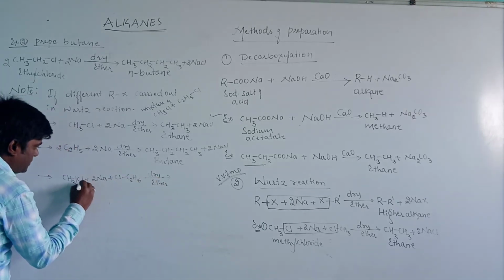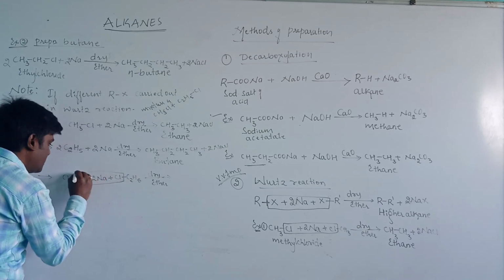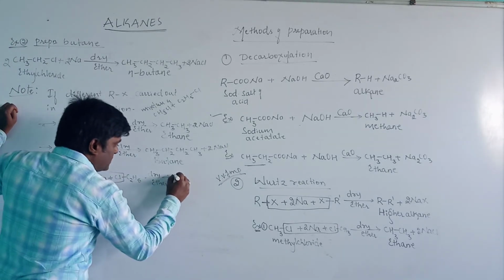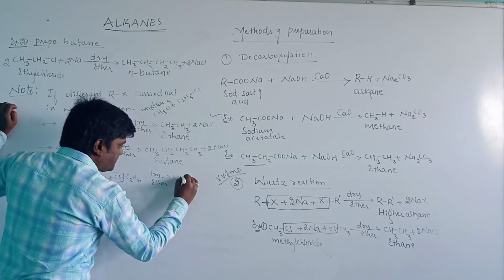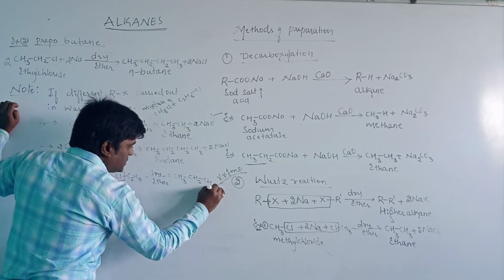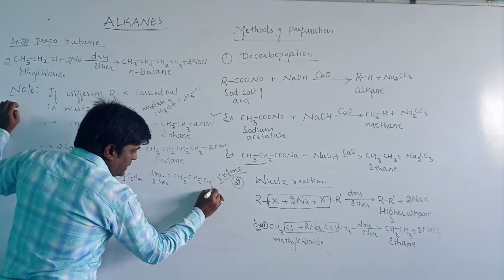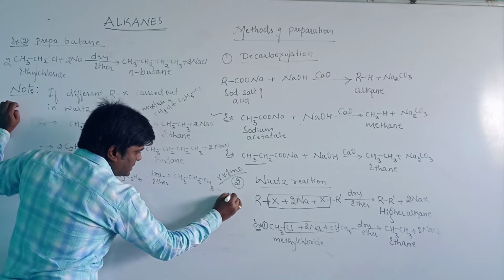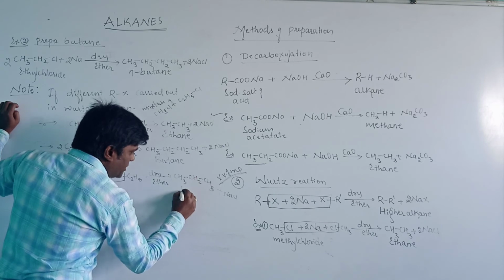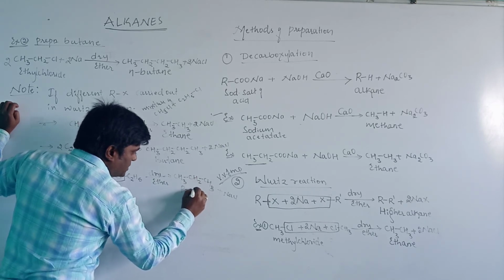Here chlorine and sodium combine together to form sodium chloride, and the main product is CH3CH2CH3 plus NaCl. There are 3 carbons present, and the compound is propane.